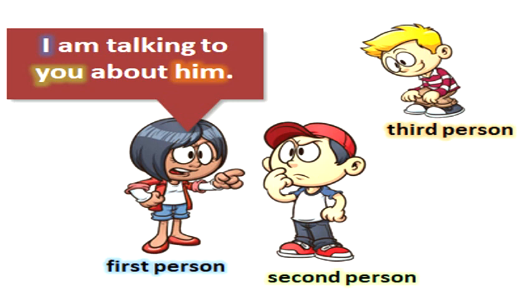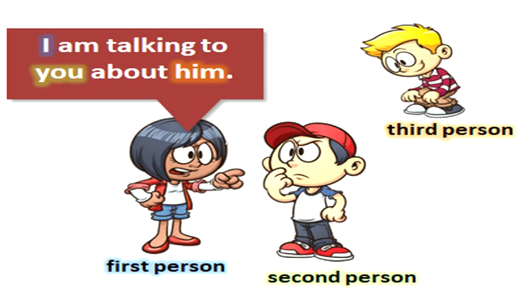The second person personal pronoun is used for the listener, and the word is you. Third person personal pronouns are those used for other than the speaker or the listener, whom we are talking about. And such words are him.